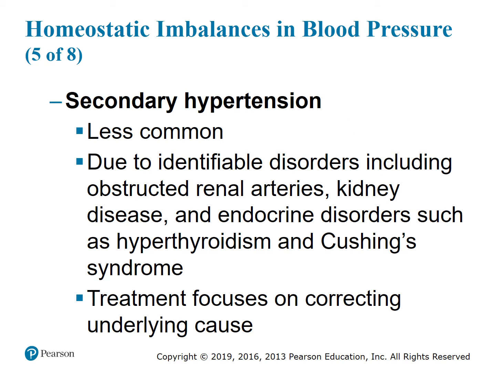Secondary hypertension is less common, and it's due to identifiable disorders including obstructed renal arteries, kidney disease, and endocrine disorders such as hyperthyroidism and Cushing's syndrome, and treatment really focuses on correcting the underlying cause.